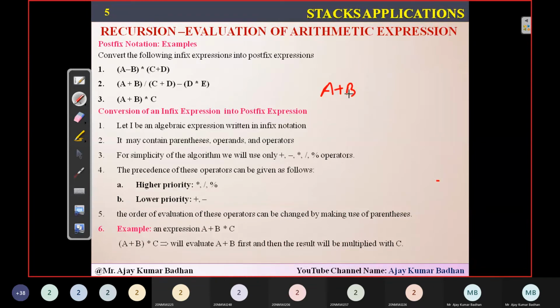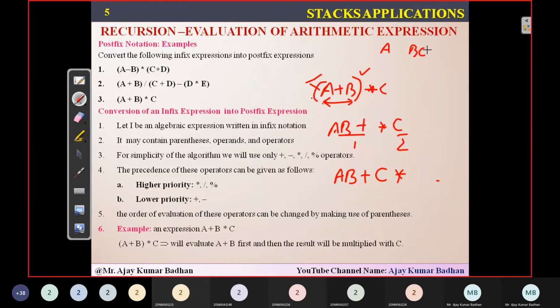So in (a plus b) star c, the bracket expression needs to be solved first. Remove those brackets: a b plus. This is your first operand, and star c, this is your second operand. So we write first operand, second operand, then star. Did you see the difference from the earlier one? Earlier, what expression did I get? B C star, then I had a plus, so a b c star plus. Earlier, when there were no brackets, I got this expression as the postfix.